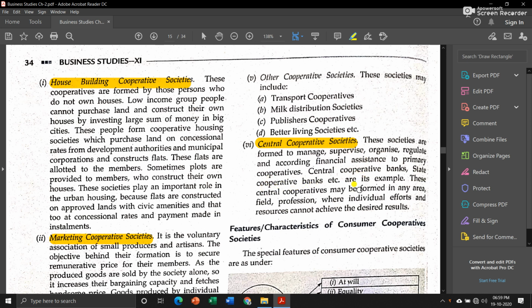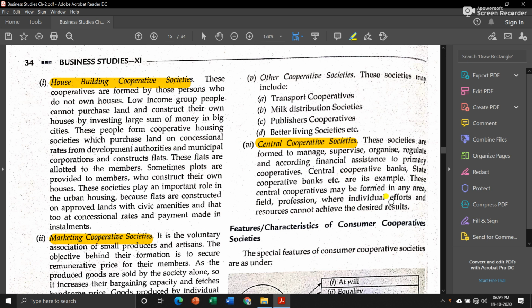These central cooperatives may be formed in any area, field or profession where individual efforts and resources cannot achieve the desired results. Means if in a certain area there are some people who are capable, but because of lack of financial assistance they cannot do that, then central cooperative societies come there and help the people to overcome their financial crisis.